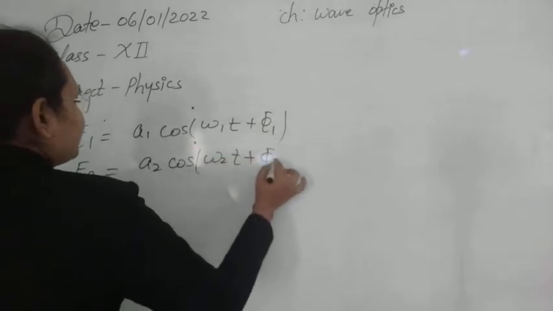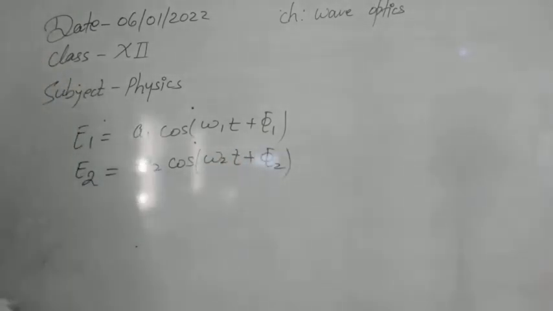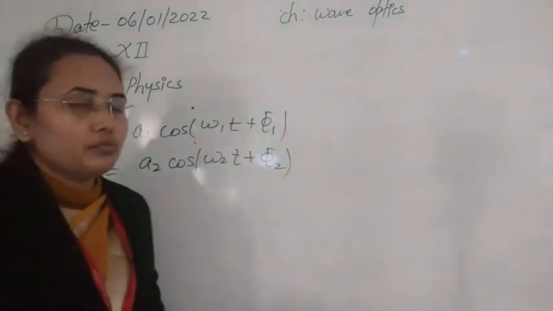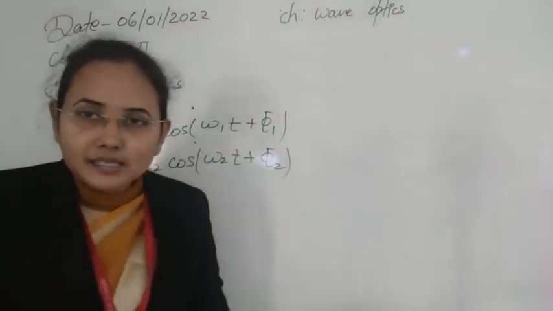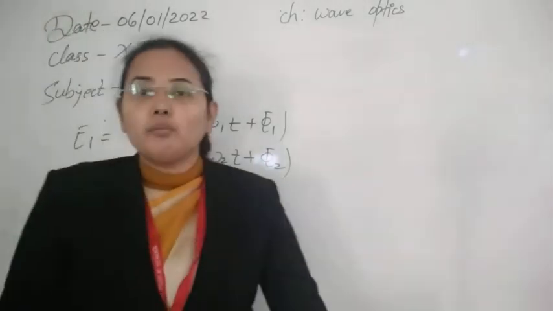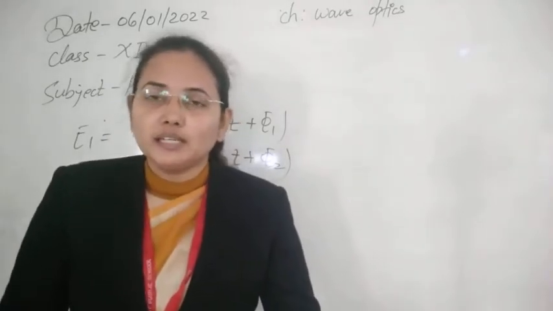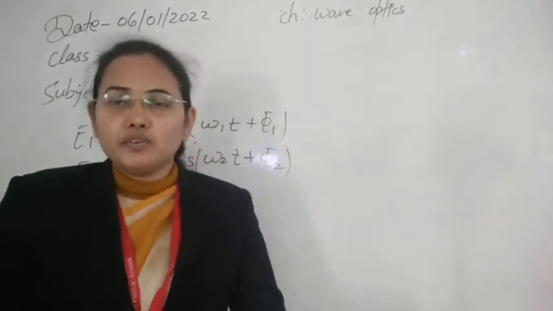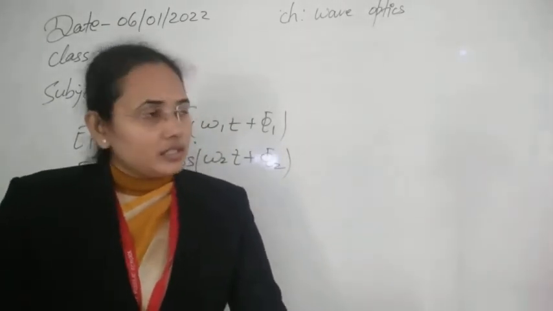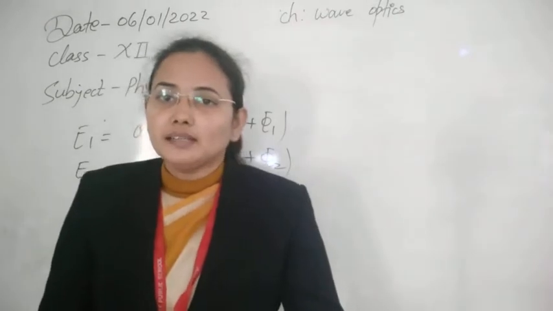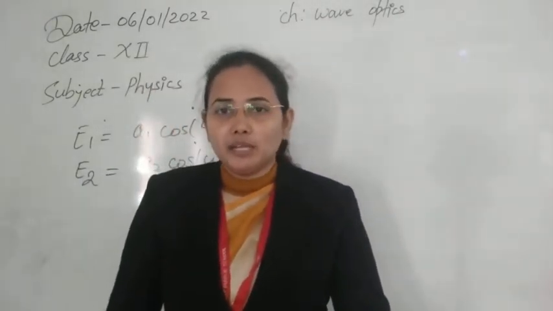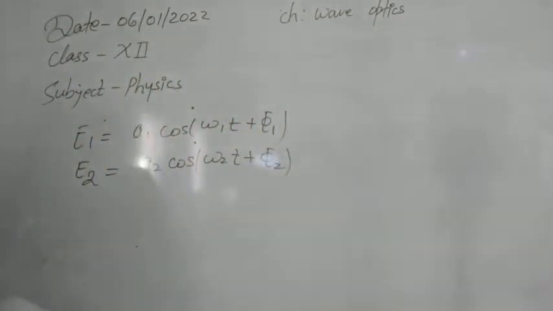Now these two waves are going to superimpose over each other. After that we can find the resultant by using the superposition principle, which says that when two or more waves superimpose over each other, the resultant can be found by the algebraic sum of the individual displacements of the waves. Since we are considering light as a wave, we can apply all the concepts of waves here. So let's apply that now.